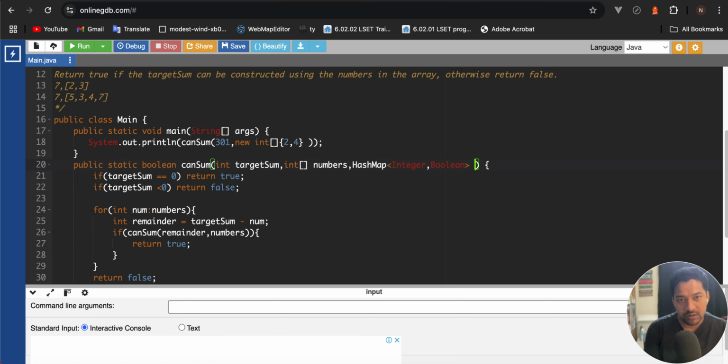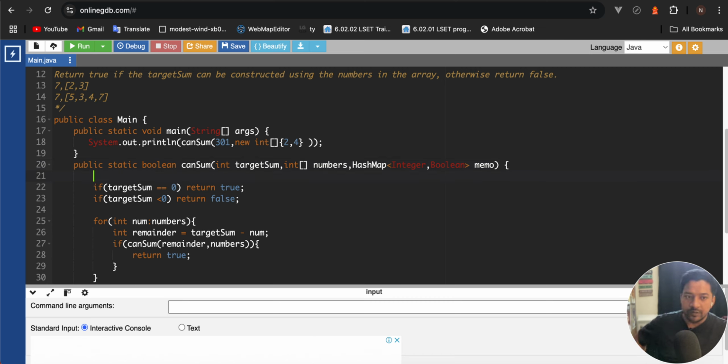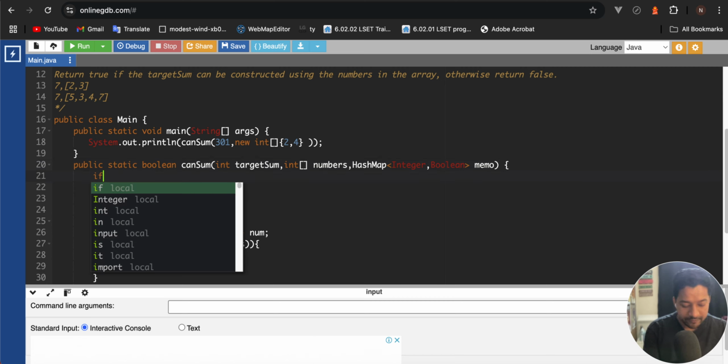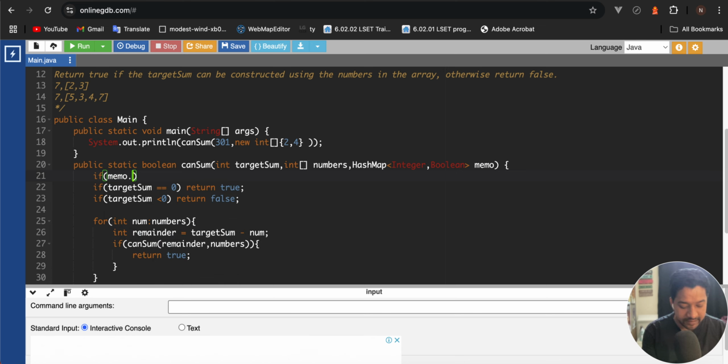So keeping this name as memo only. So the first line, what we'll do, if memo contains that value, we'll return from here only.